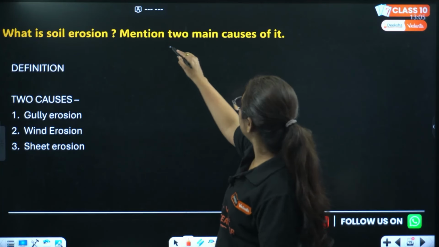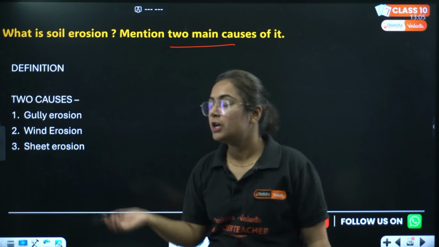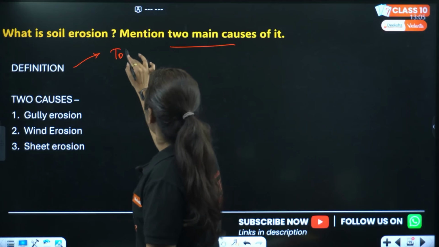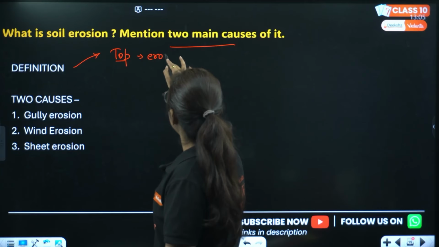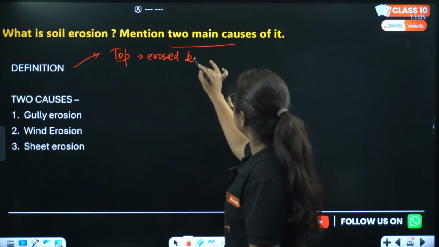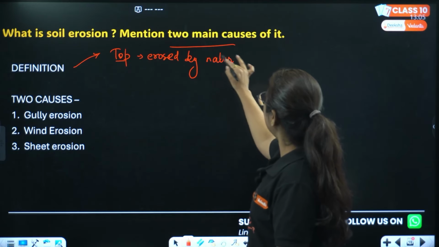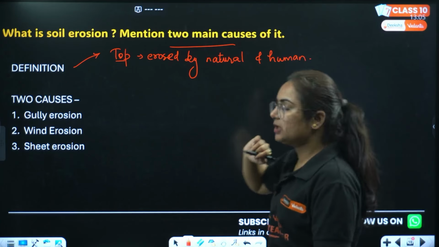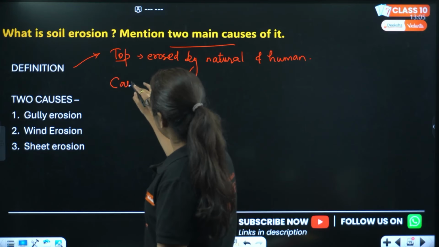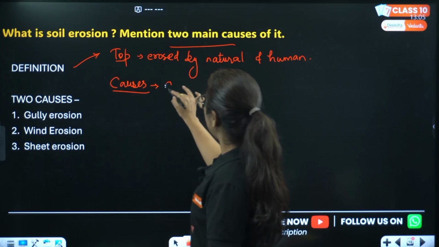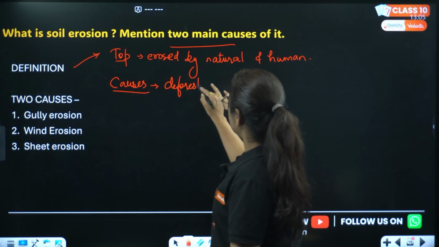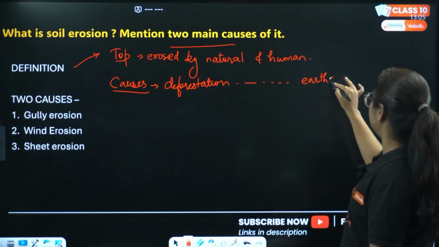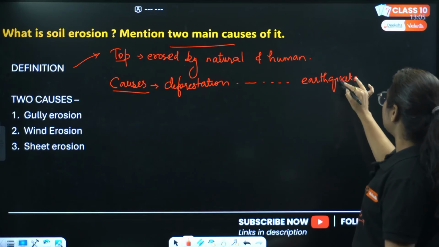So, what is soil erosion? Mention two causes of it, beta. We have seen that soil erosion is the process in which the top layers of the soil are eroded by natural factors and human factors like deforestation. What are the causes? You will write: deforestation, over mining, over grazing, earthquake also because it is a natural cause, cyclone, etc.